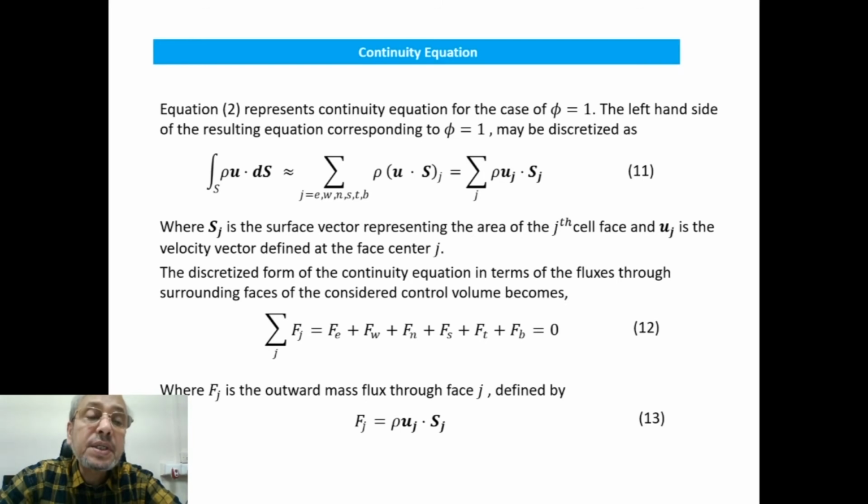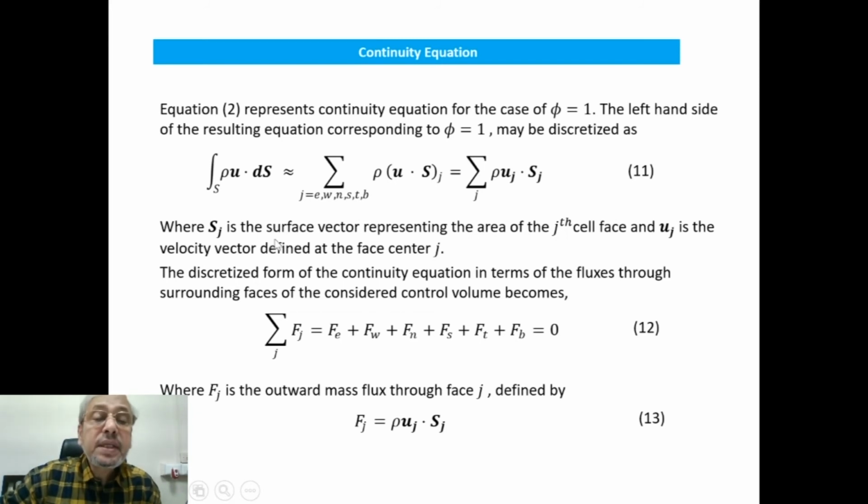So only the first term will be there, which will contribute as the surface integral of rho u dot dS. And that means in this case, it is basically the summation of rho u dot S on the J surface, where J means eastern, western, northern, southern, top and bottom surfaces. So it is summation over J, Uj dot Sj.